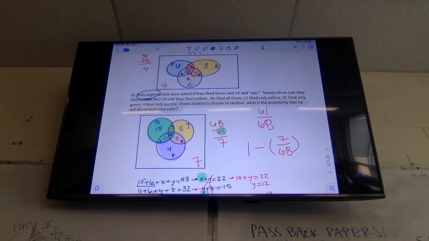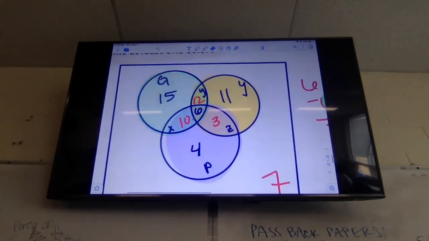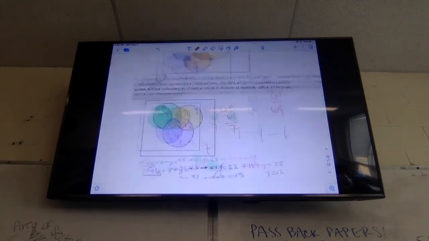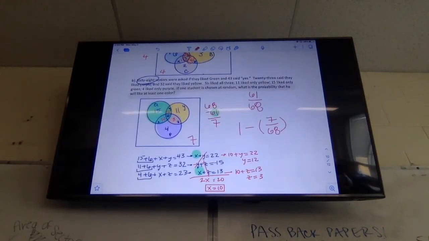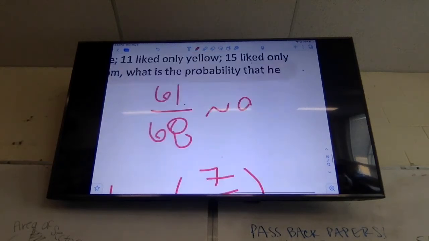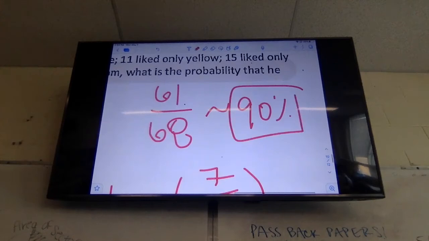Okay, questions, thoughts, comments? I added 15 and 12 and 11 and 6 and 10 and 3 and 4, and added all those pieces up. And if we put that in the calculator, can someone do 61 divided by 68? About 90%. Perfect.